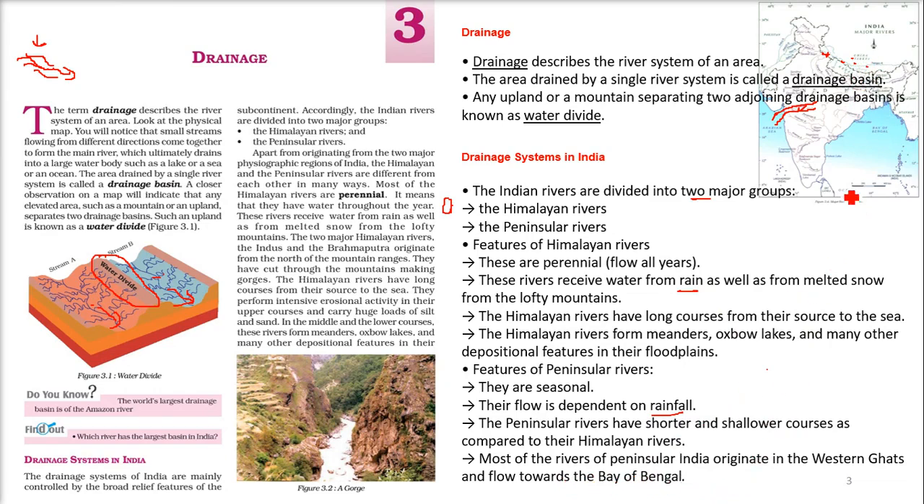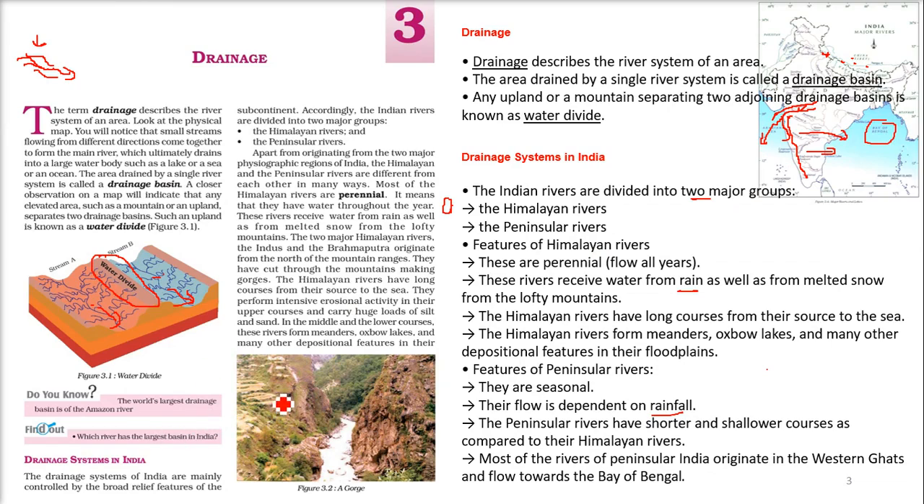Most of the rivers of peninsular India originate at the Western Ghats, from here, and finally they flow towards the Bay of Bengal. This is the Bay of Bengal. Two of them, the prominent ones, Narmada and Tapi, go into the Arabian Sea. Otherwise, most of the rivers which we talk about in the peninsular rivers go into the Bay of Bengal.